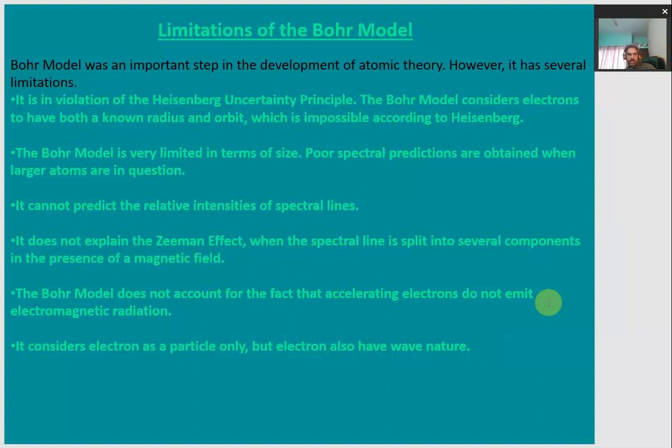That means when these spectral lines of an atom are subjected to a uniform magnetic field, then these spectral lines further split into their components. This effect of splitting of the spectral lines into their constituent colors or further components on the application of a magnetic field is called the Zeeman effect. Bohr's model was not able to explain how this is happening.